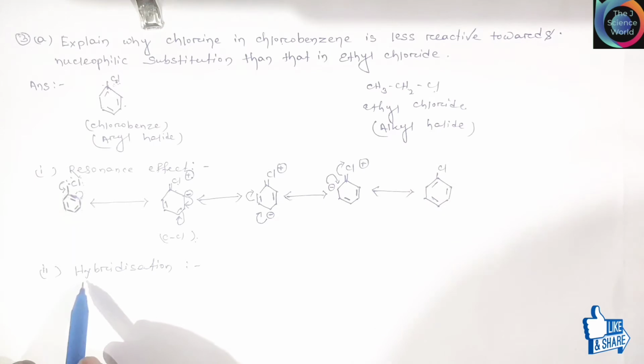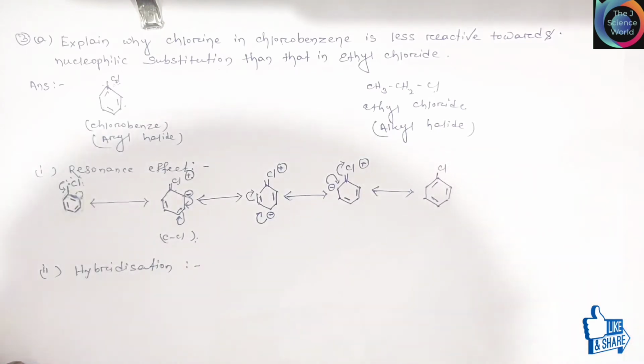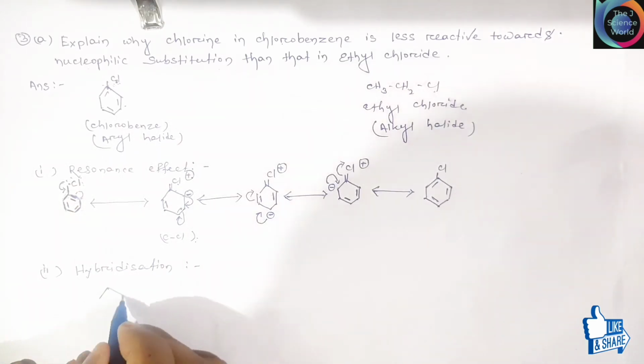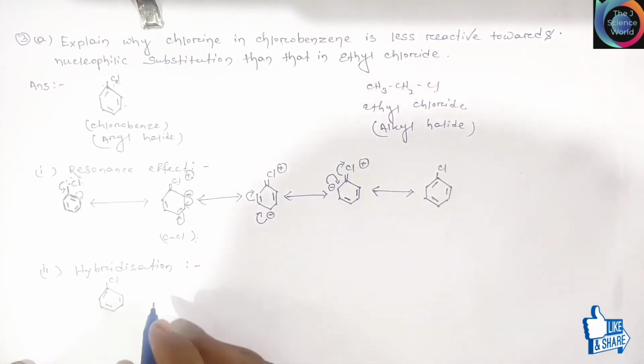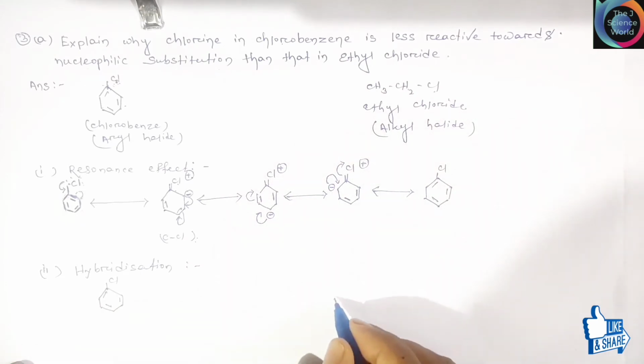Friends, we already learned hybridization in lower level classes. Let's draw the structure again. This is our chlorobenzene, the aryl halide, and this is our alkyl halide, that is ethyl chloride.